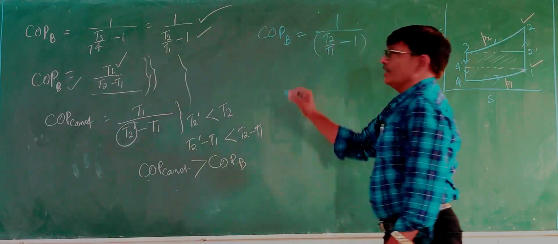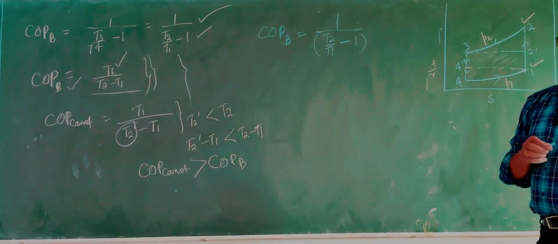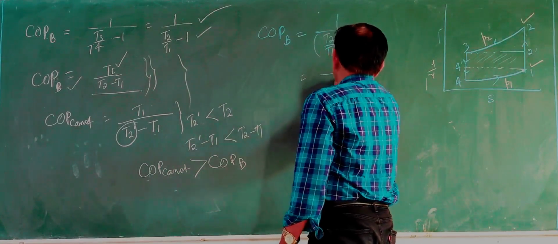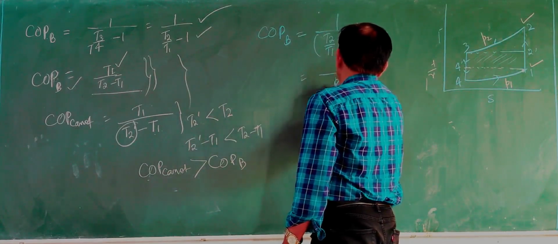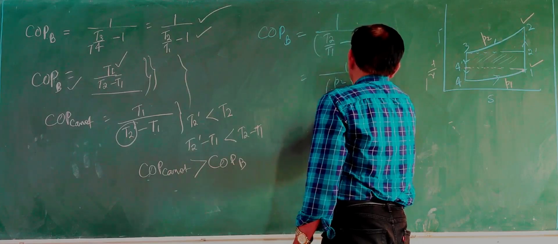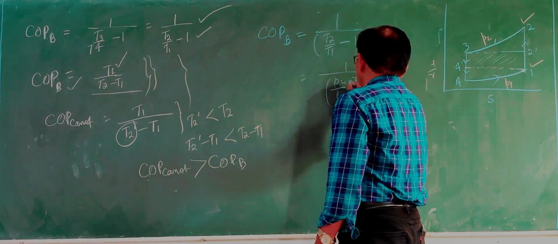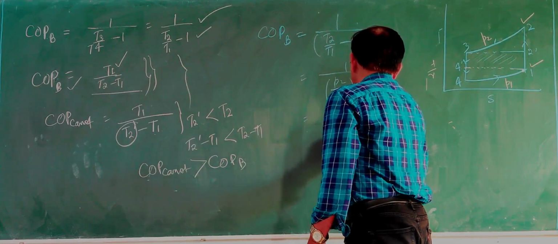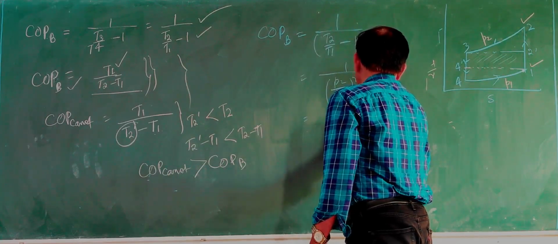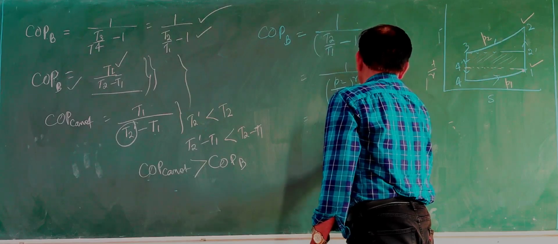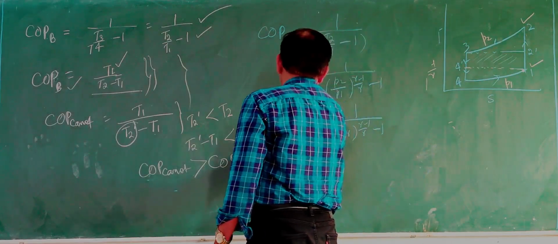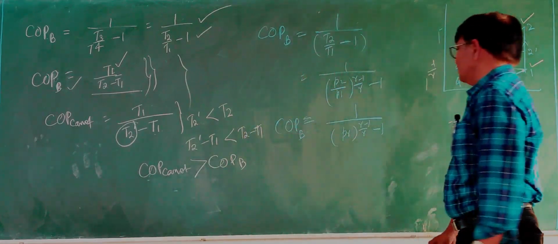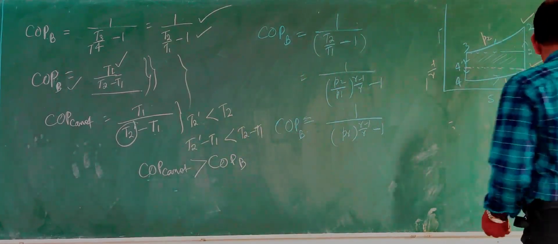In place of T2 upon T1 you can write it in terms of the pressure ratio, that is 1 upon (P2 by P1)^((gamma minus 1) upon gamma) minus 1. This P2 by P1 is the pressure ratio. In simpler form, 1 upon PR^((gamma minus 1) upon gamma) minus 1. So this is a very simplified Brayton cycle coefficient of performance in terms of the pressure ratio.